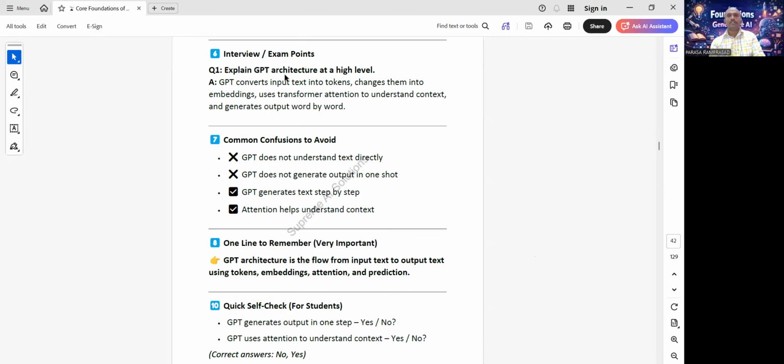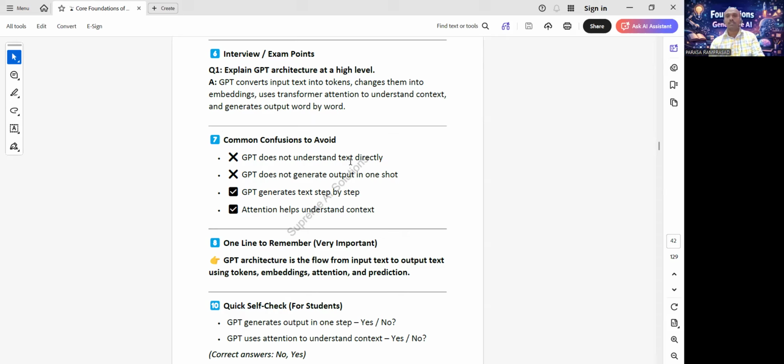Interview question: explain GPT architecture at a high level. GPT converts input text into tokens, changes them into embeddings, uses attention to understand context, and generates output word by word. Common confusions to avoid.